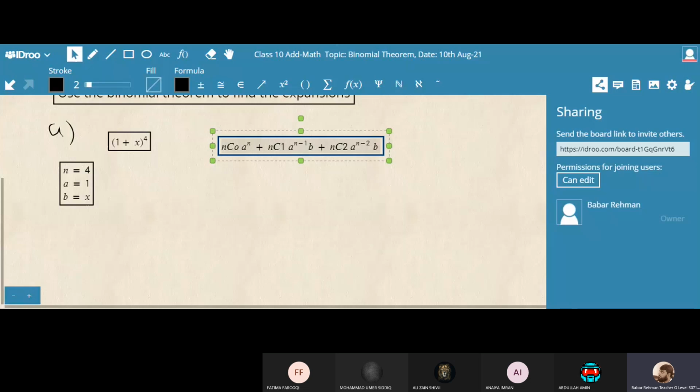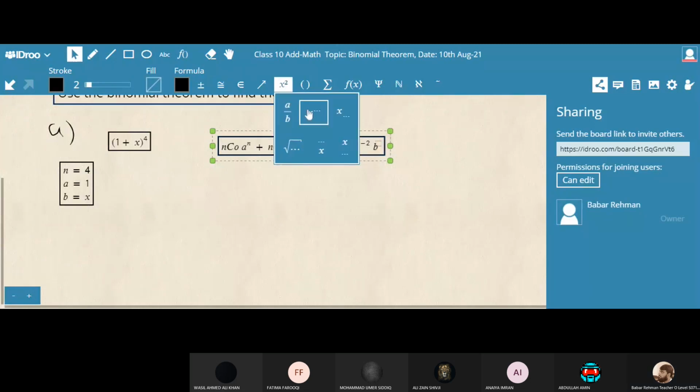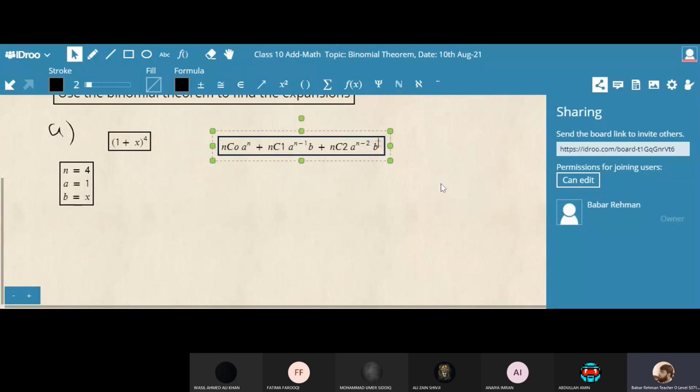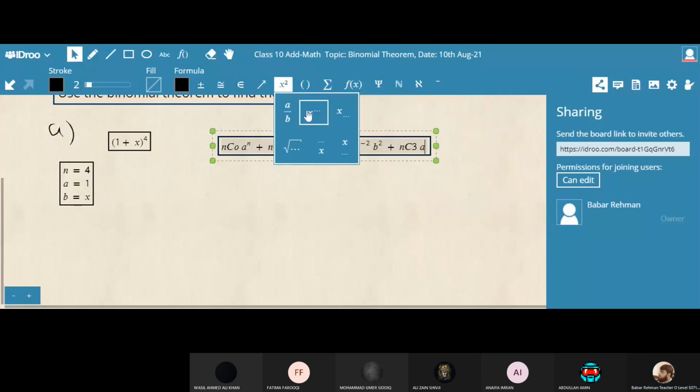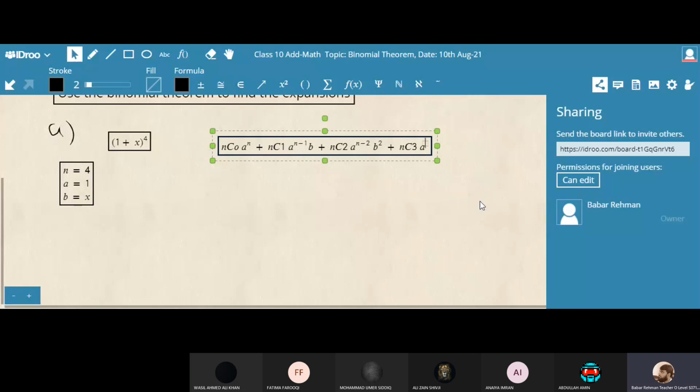Okay, b power. What is b power now? Before, the b power was 1, now the b power is 2. This is the binomial theorem. Now nC3. Let me write till here. A power, now what is a power? n minus 3. And b power? 3. Yes, and like this it will continue.